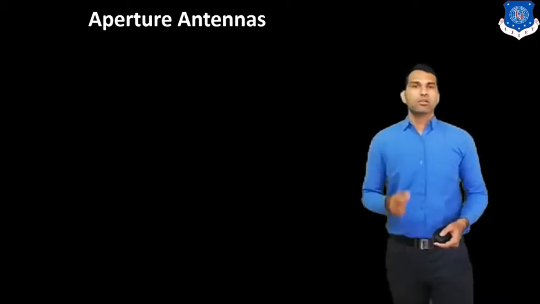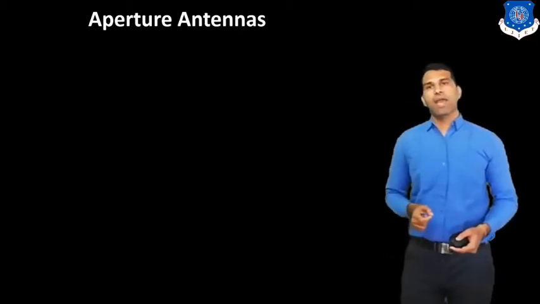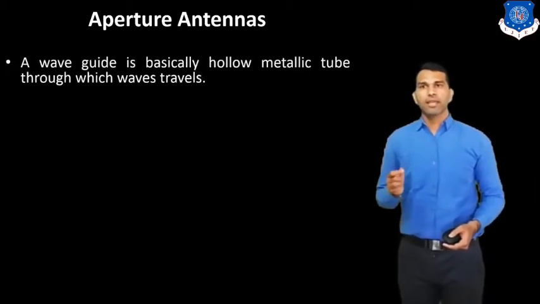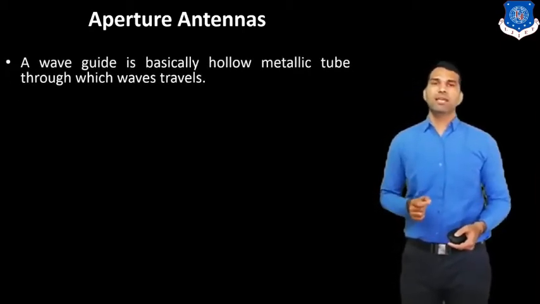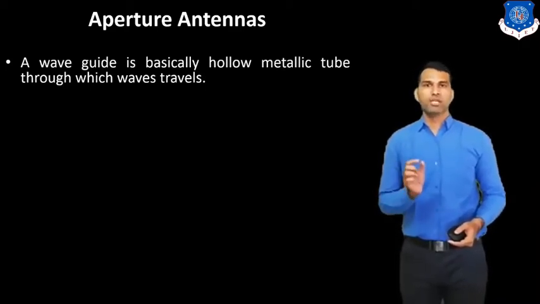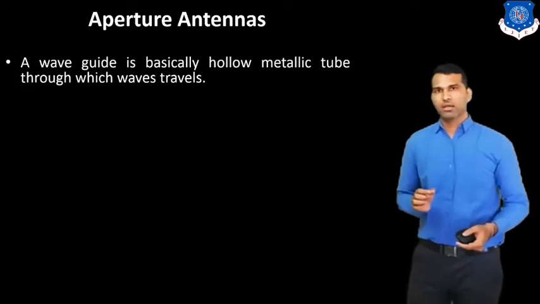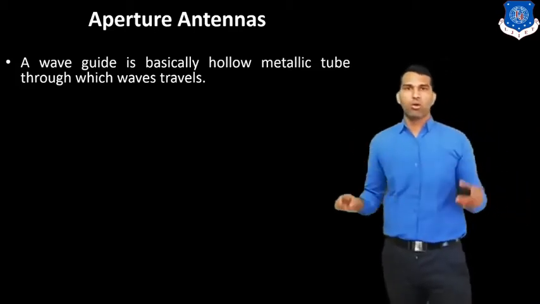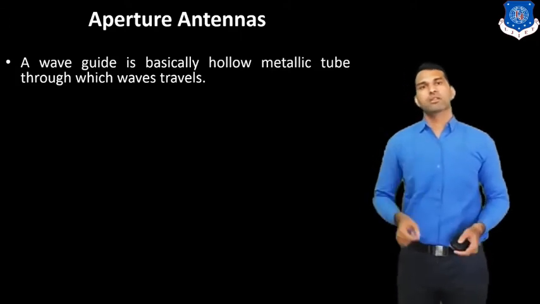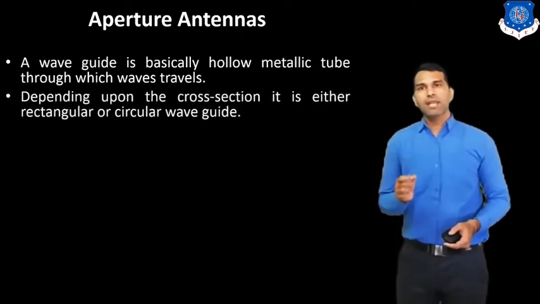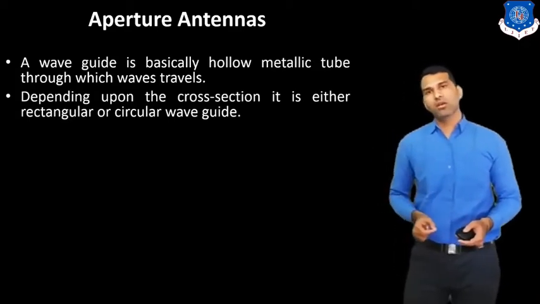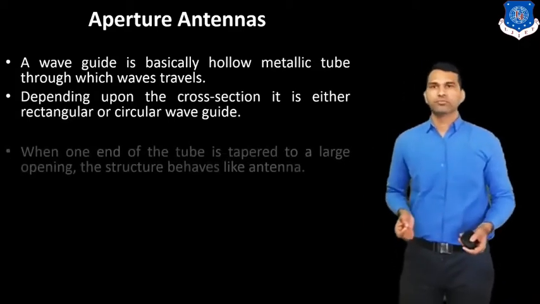Now the second type is based on the aperture: the aperture antenna. A waveguide is basically a hollow metallic tube through which waves travel. We know that a waveguide is a hollow metallic tube in which the wave travels. Depending upon the cross section, it is either a rectangular or circular waveguide.